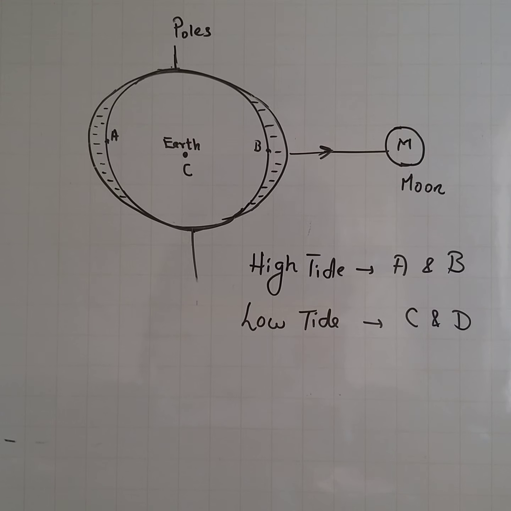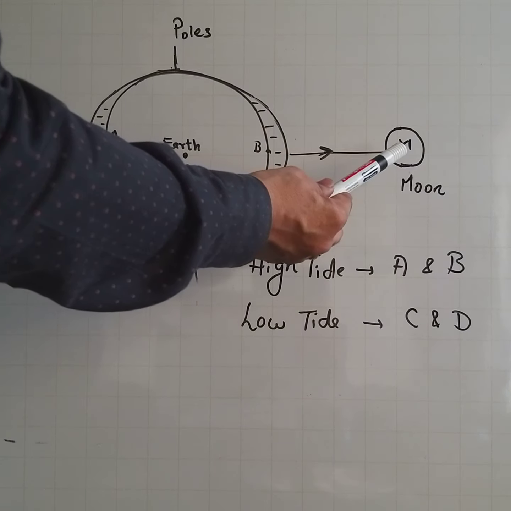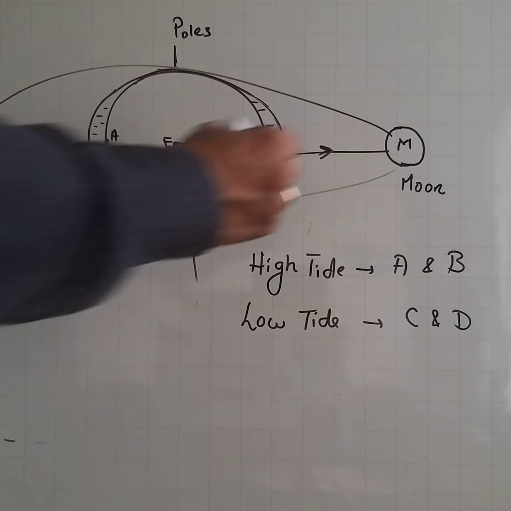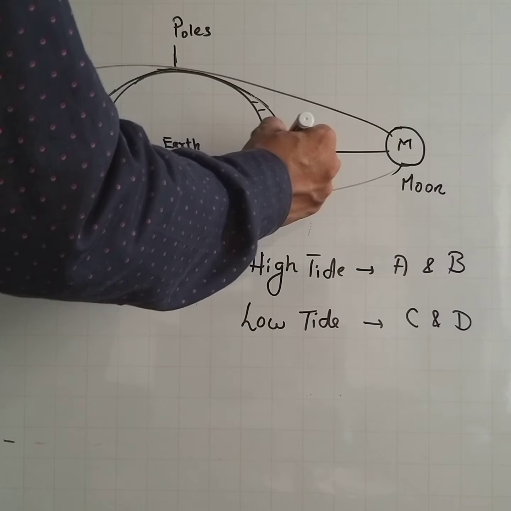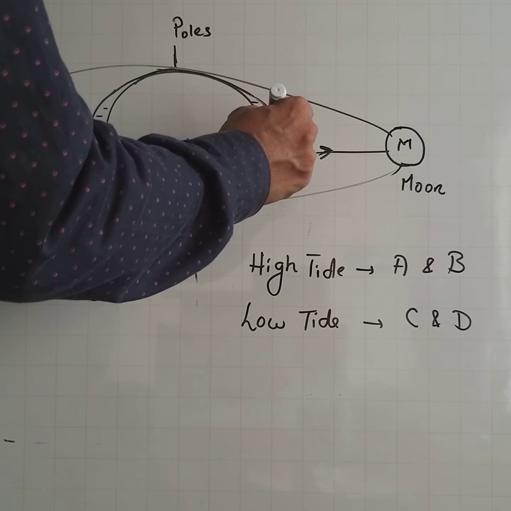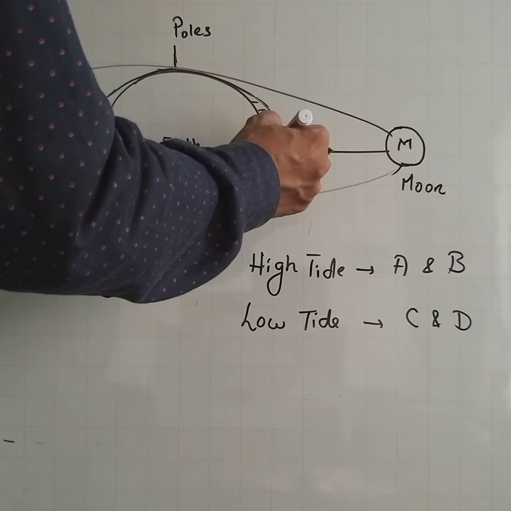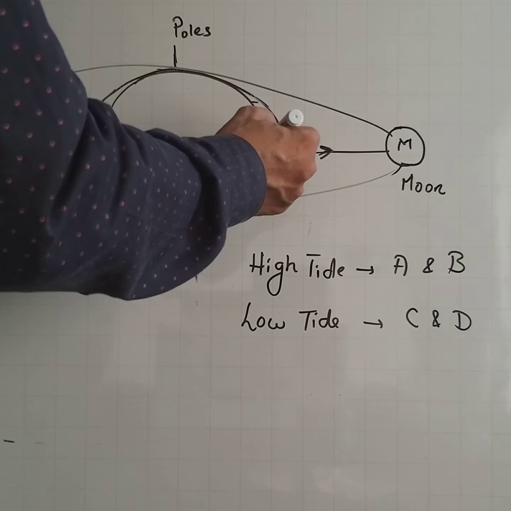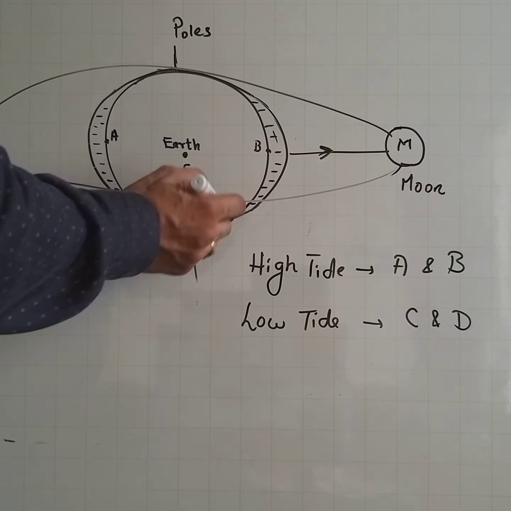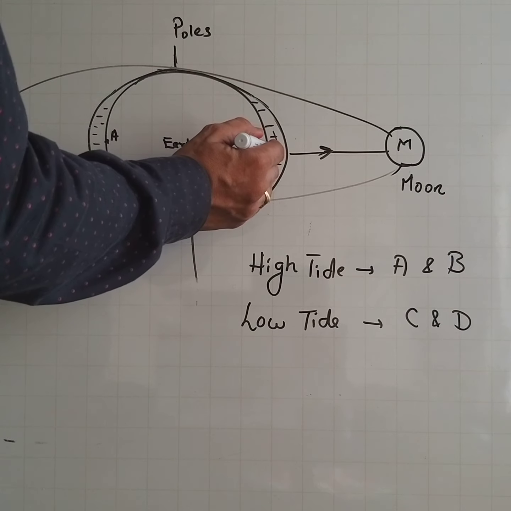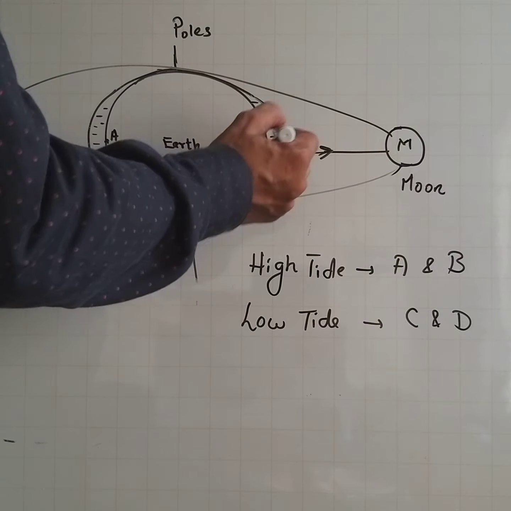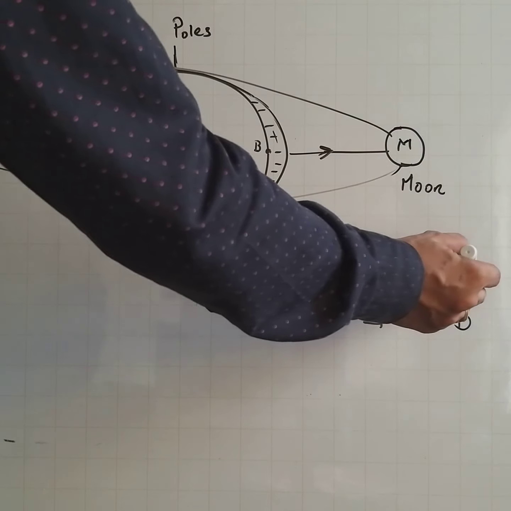This is the position of the moon. Moon is revolving in an orbit around the Earth, right? Now, the moon pulls the seawater towards it. There is a force of attraction which is pulling the water towards the moon, but water will not move towards the moon. Understand it. The level of water in this region, all the seawater moves towards position B, and that's why the level of water at position B rises, and this is the high tide at B.